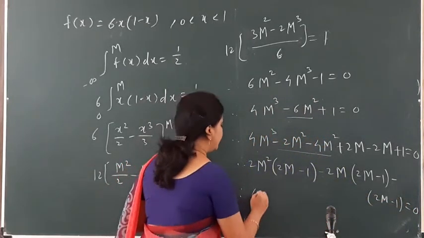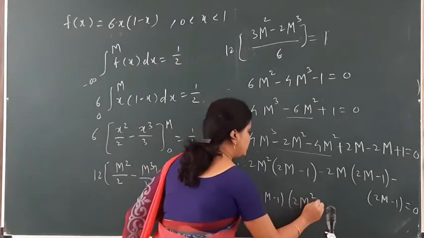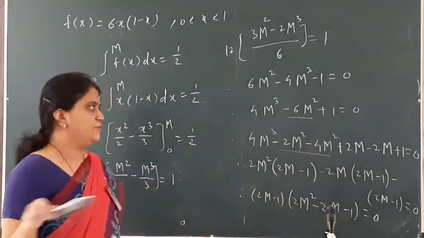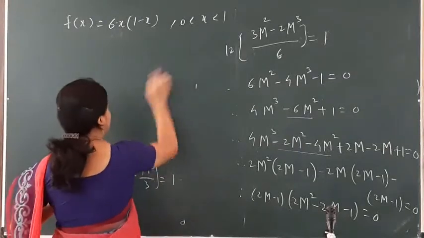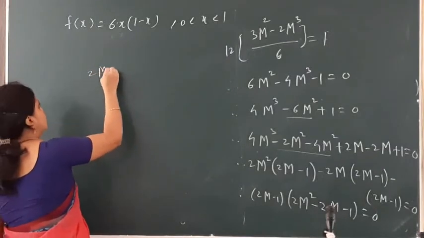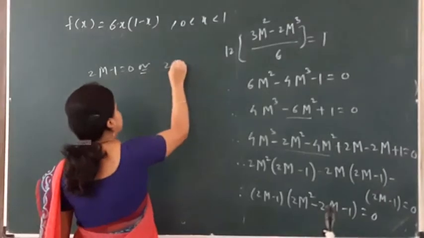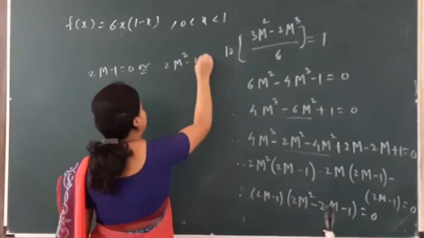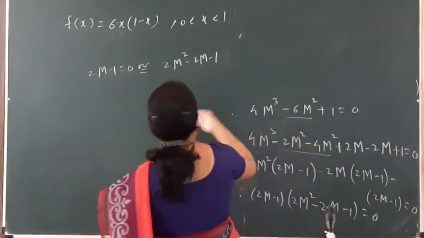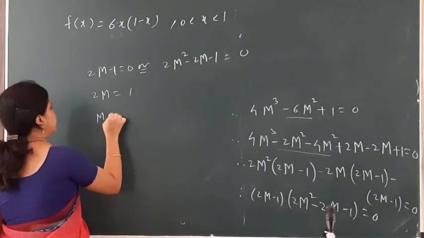From all of this we can write 2m minus 1, which is the common portion out of these 3, and 2m square minus 2m minus 1 is equal to 0. These are the two equations which we have. Now I solve them by simply equating each to 0. So 2m minus 1 is equal to 0 gives me 2m is equal to 1, that means m is equal to half.